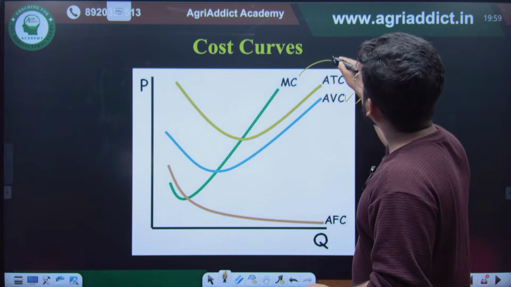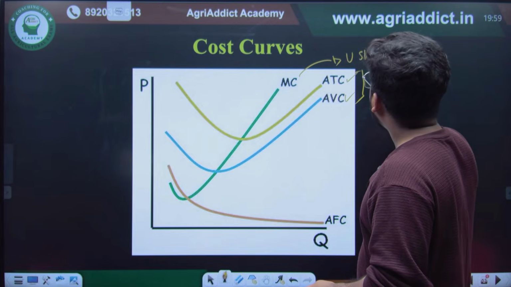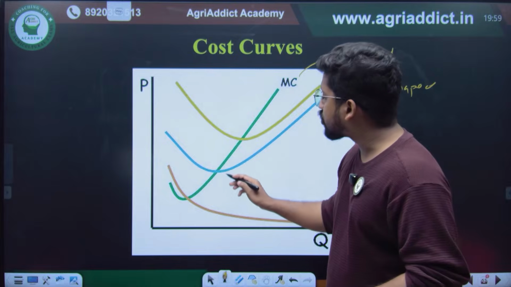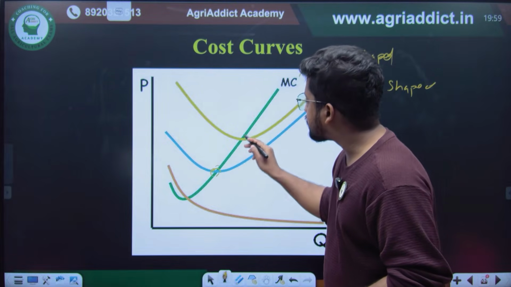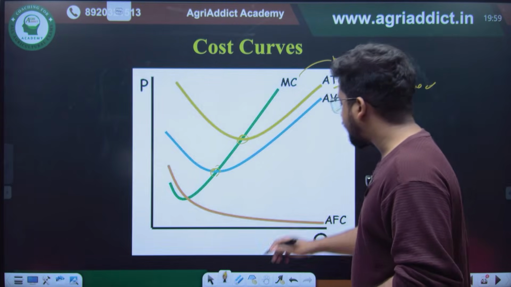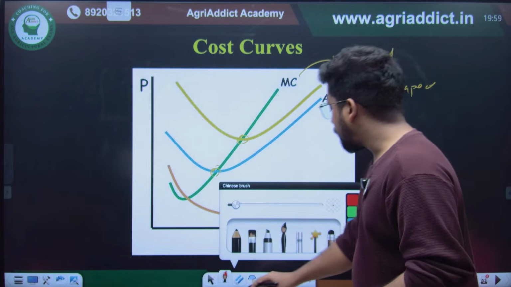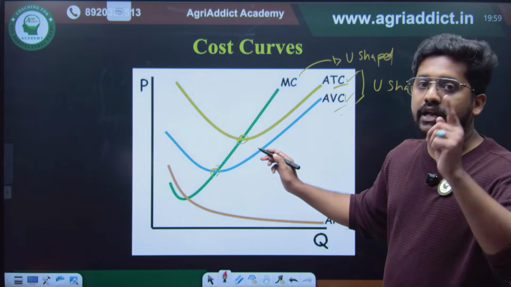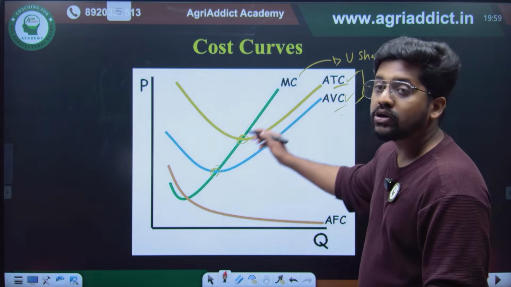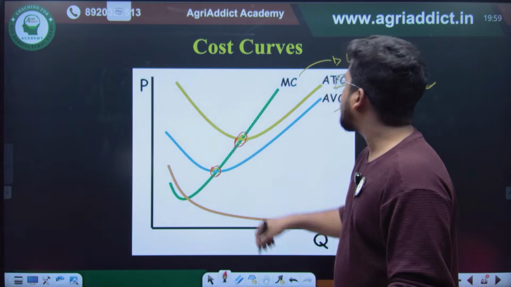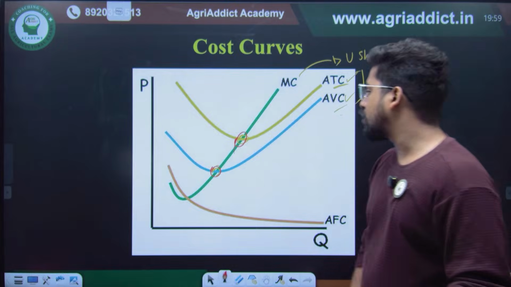Also, the marginal cost is also having a U-shaped curve, and always remember that the marginal cost curve is actually passing through the lower points, the base lower points of the average total cost and average variable cost. So always remember that marginal cost, average total cost, and average variable cost are U-shaped curves, and marginal cost is passing through the lowest points of the average total cost and average variable cost.